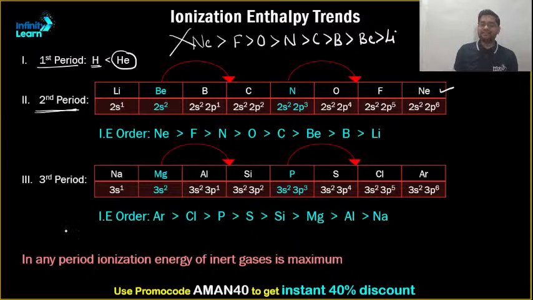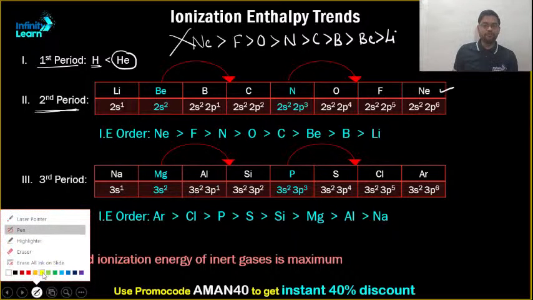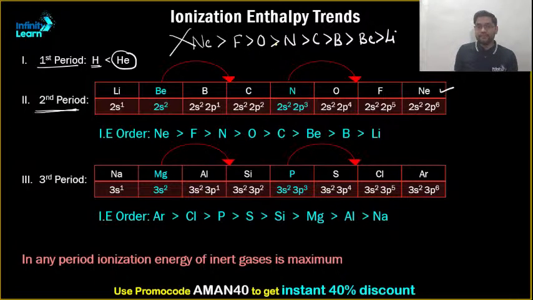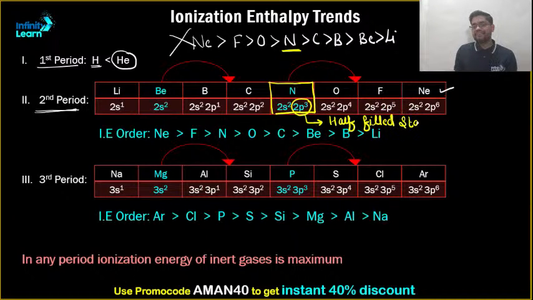Why? The reason is, if you see nitrogen, its electronic configuration is 2s2 2p3. This 2p3 has half-filled stability, and since it has half-filled stability, removing an electron from nitrogen becomes difficult. But see oxygen.